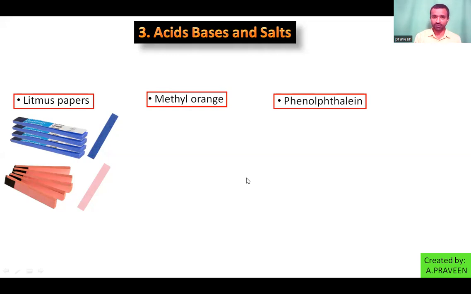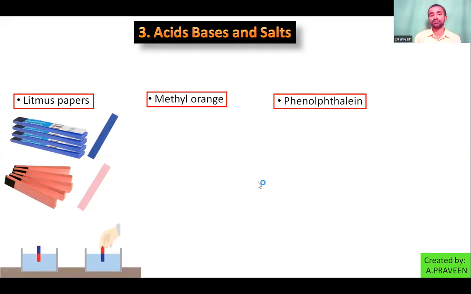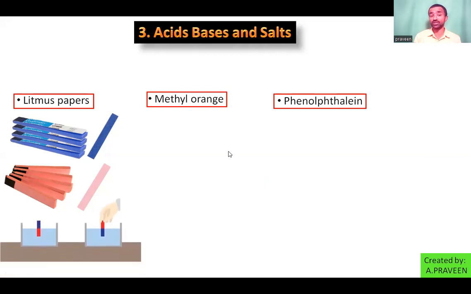Here we have an advantage with these litmus papers. Blue changes into red, and red changes into blue or remains in its own color, right? Here in the first beaker, I dipped blue litmus paper.